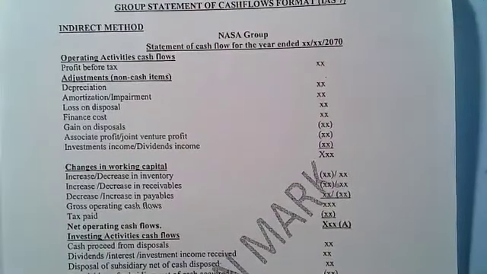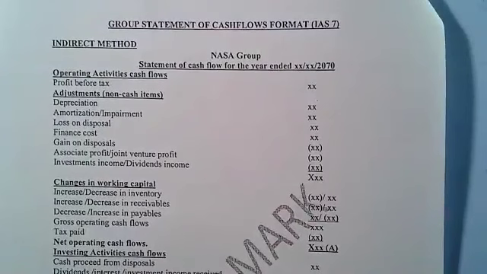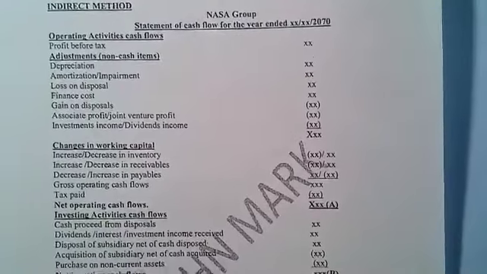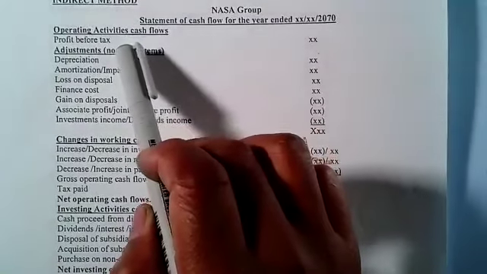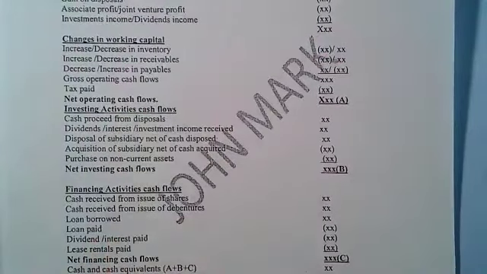The same as what you learned in section 1, a cash flow is just a statement showing the inflows and the outflows. And then the format does not change. What you ran in section 1, what you are running here, and what you run in section 6 will still be the same. So the statement of cash flows is regulated by IAS 7. And we have 2 methods you can use to present: the indirect method and the direct method. But the most popular method is the indirect method. There you have the format. The cash flow statement is usually classified into 3 items. We have the operating activities, which are the day-to-day activities. Then we have investing activities, for the investing activities, cash flows.